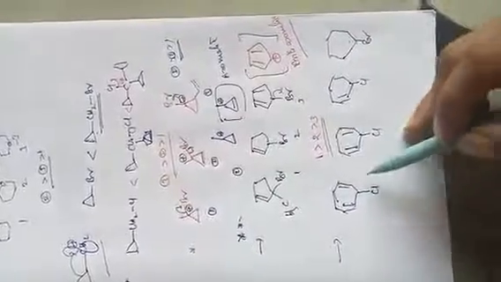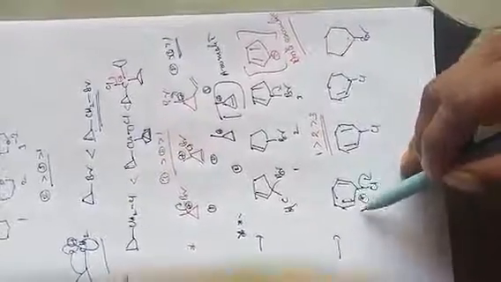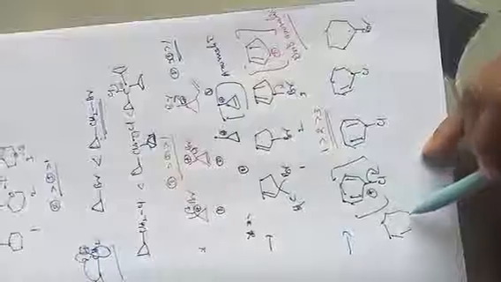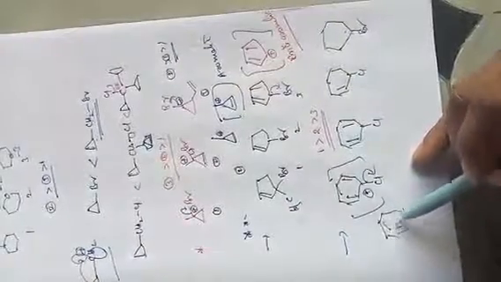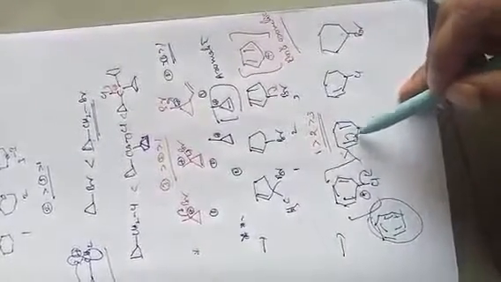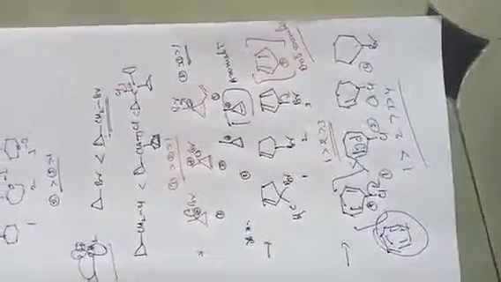So once it forms a carbocation here, it is an aromatic compound. The tropylium cation is aromatic in nature, so it will be stabilized by aromaticity. So it follows aromatic character, so it is more reactive. And if two double bonds are there, then less. So what is the order? 1, 2, 3, 4. One is more reactive, then second one, then third one, then fourth one. So this is the order of substitution reactivity.